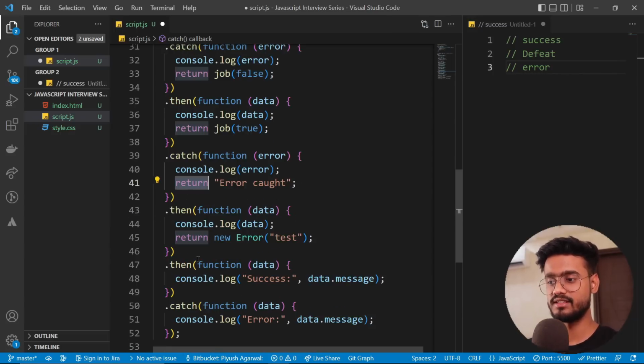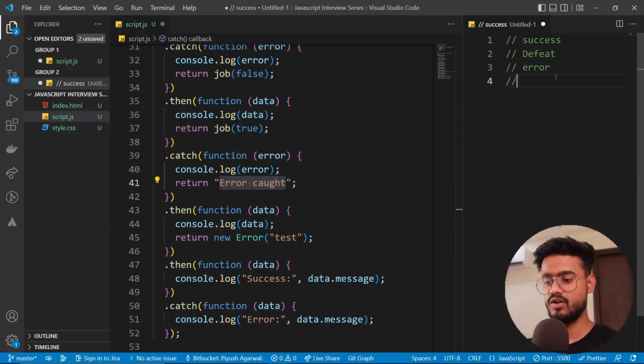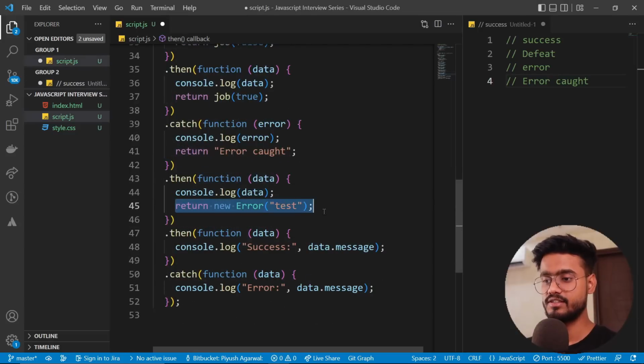So this will go inside this dot then. Now inside the dot then, this will print this data over here, which is this error caught. Then we are returning this new error test, which is again just to confuse you. This is not a rejected promise, this is just a normal text. So new error test. So this will go inside this dot then block, and it will print success test.